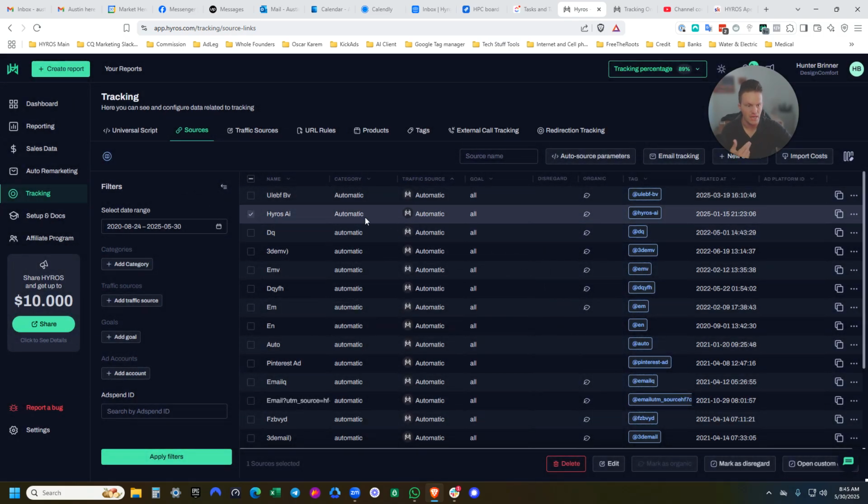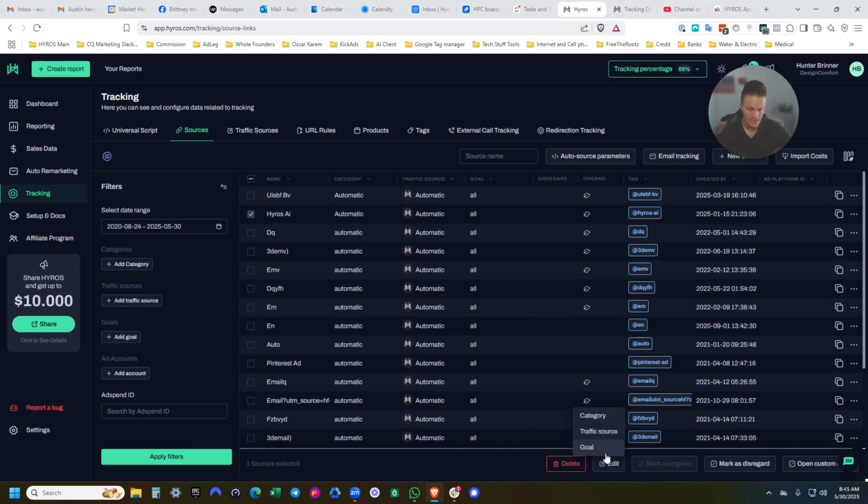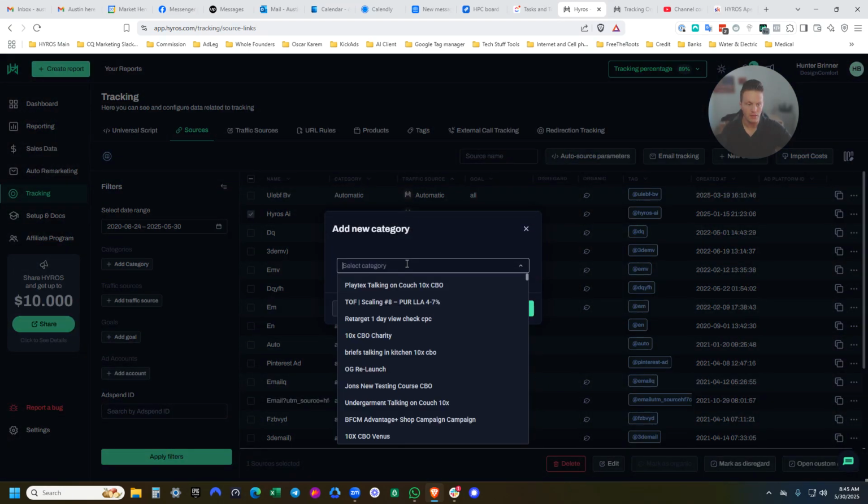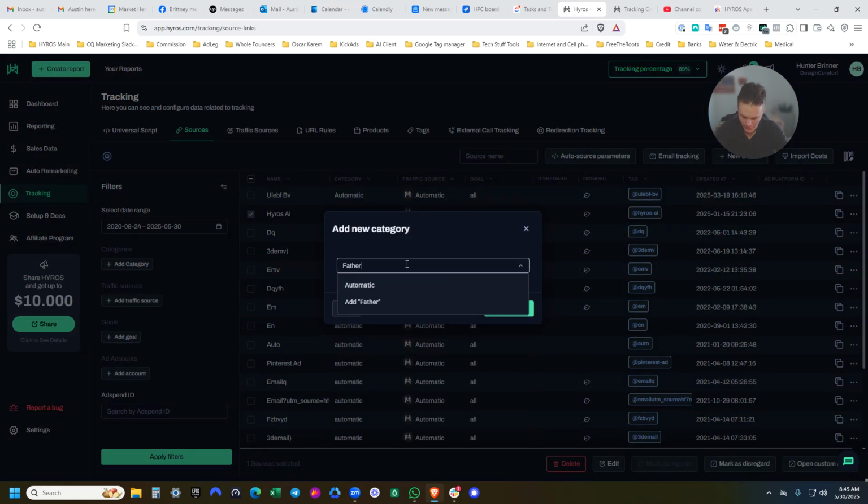Additionally, I could do the same thing. Email is the traffic source, but then I could edit the source category and name that, I don't know, Father's Day Special, like I'm running a Father's Day special email campaign. And then I can name it like that. So if you don't have any sort of naming convention inside the parameters that you're using for organic, then this is something that you can do. This is going to better organize the data.